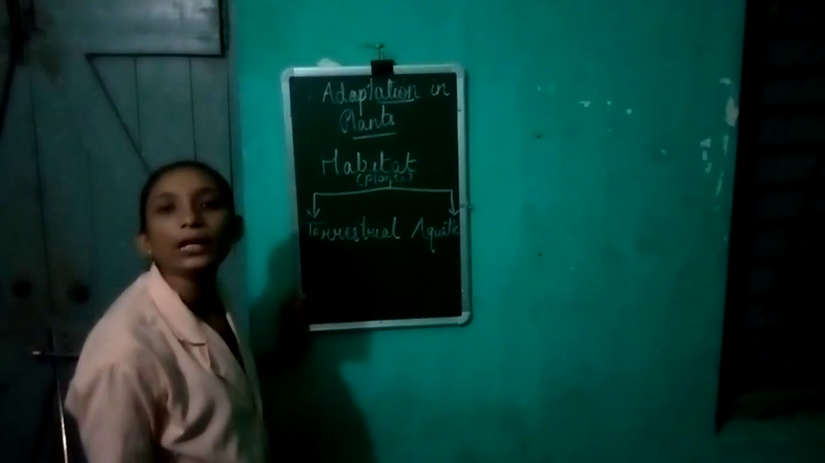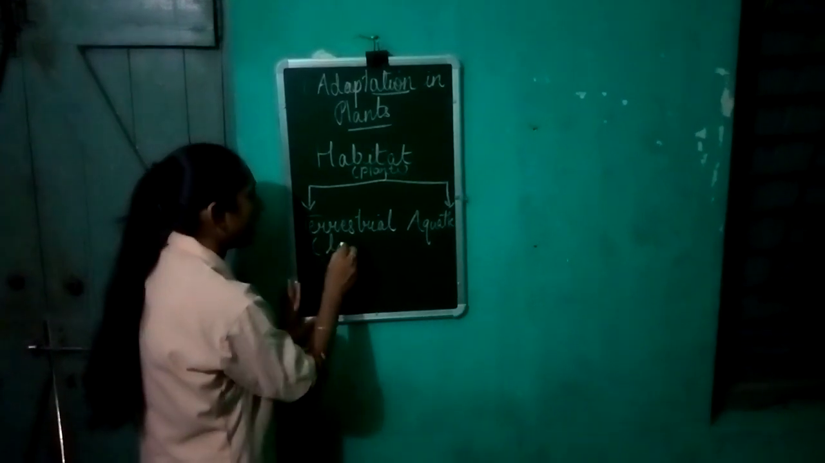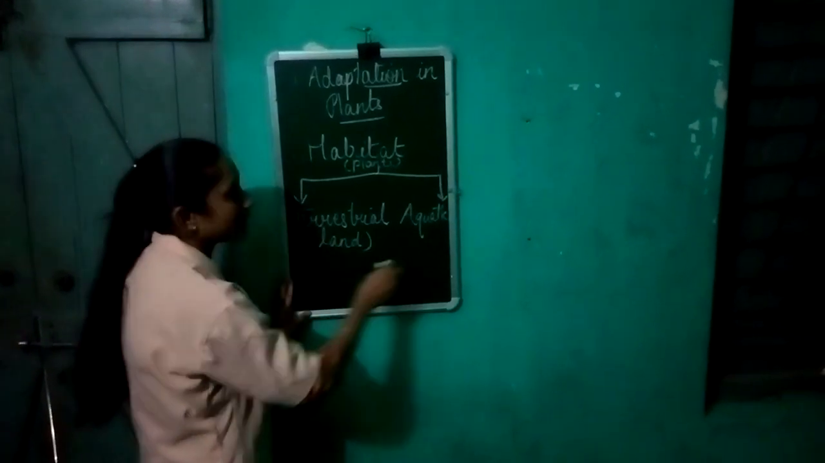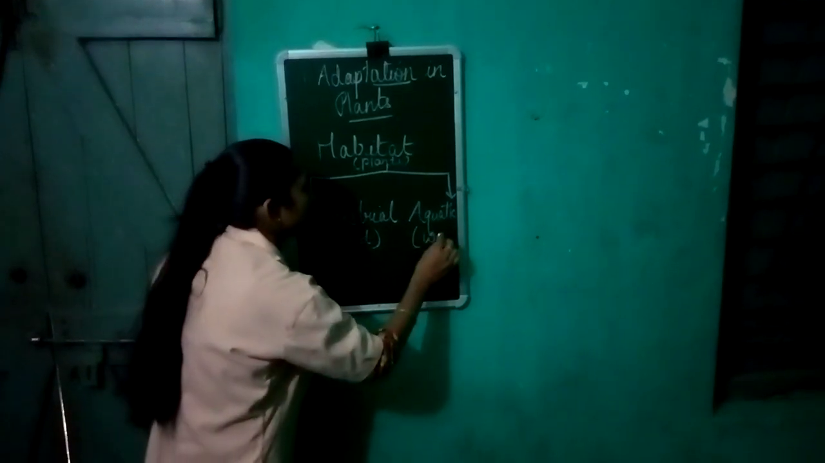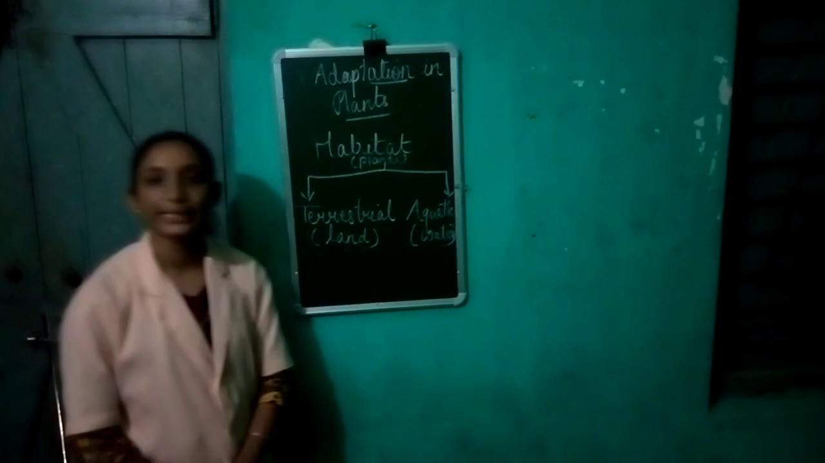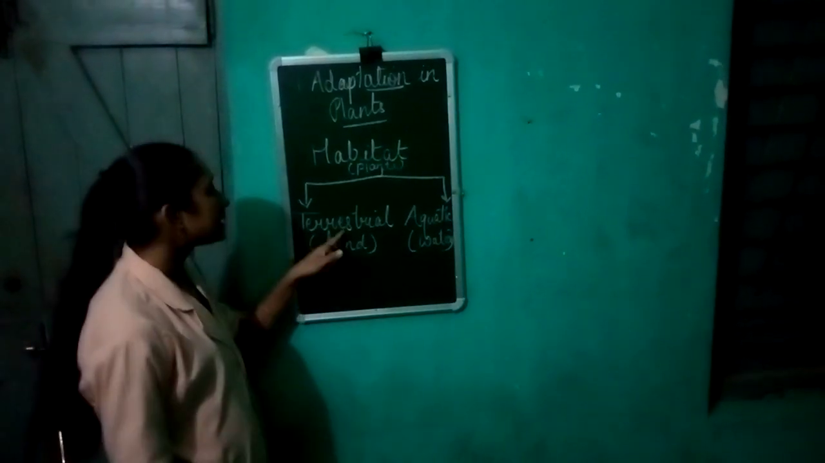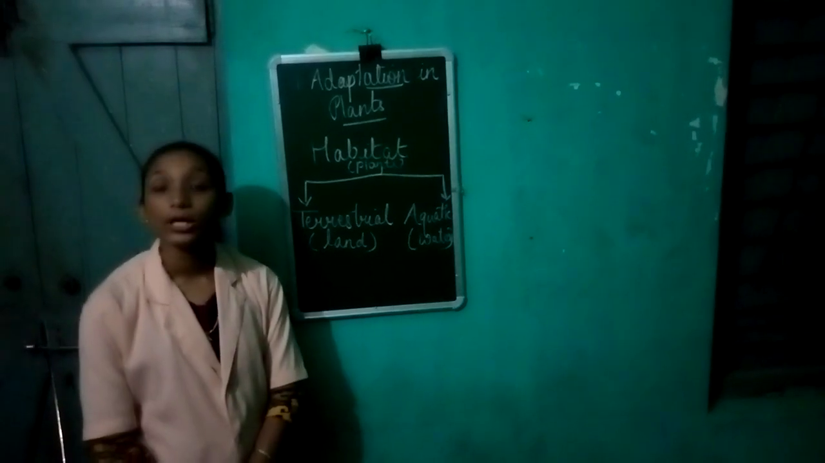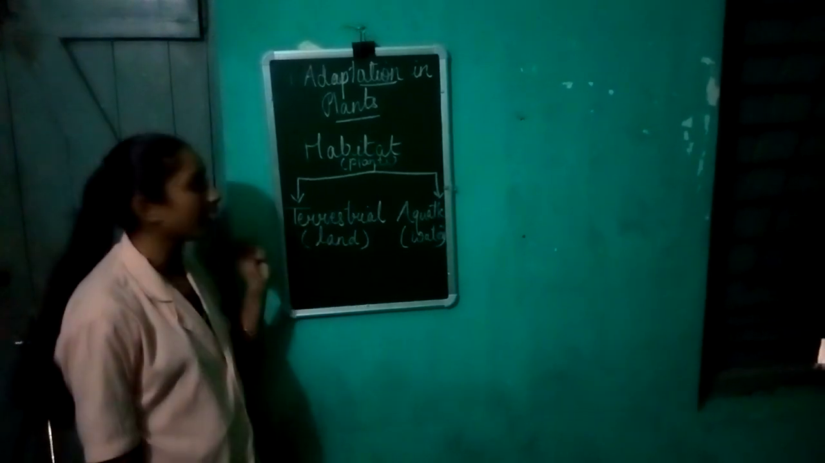Now, what is the meaning of terrestrial plants? Terrestrial means land. And what is the meaning of aquatic? That you all know: water. Now, I would like to tell you the definition of terrestrial. Terrestrial plants are those plants that can grow on land.